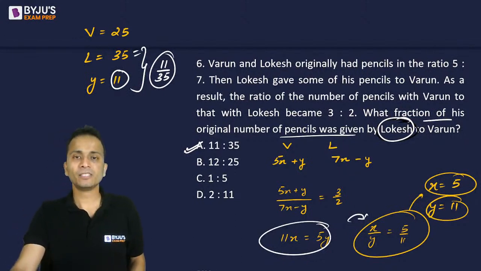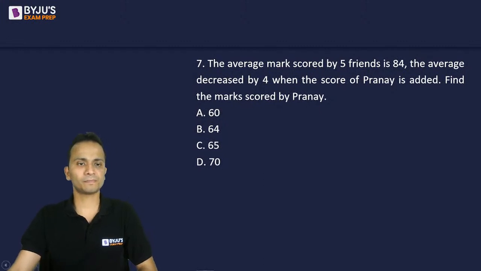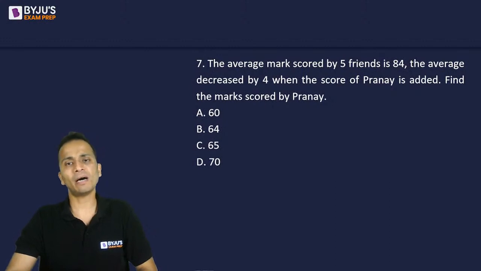All right, let's move to the next question. Question number 7, a very simple straightforward question of averages. The average mark scored by 5 friends is 84. The average decreased by 4 when the score of Pranay is added. Find the mark scored by Pranay.